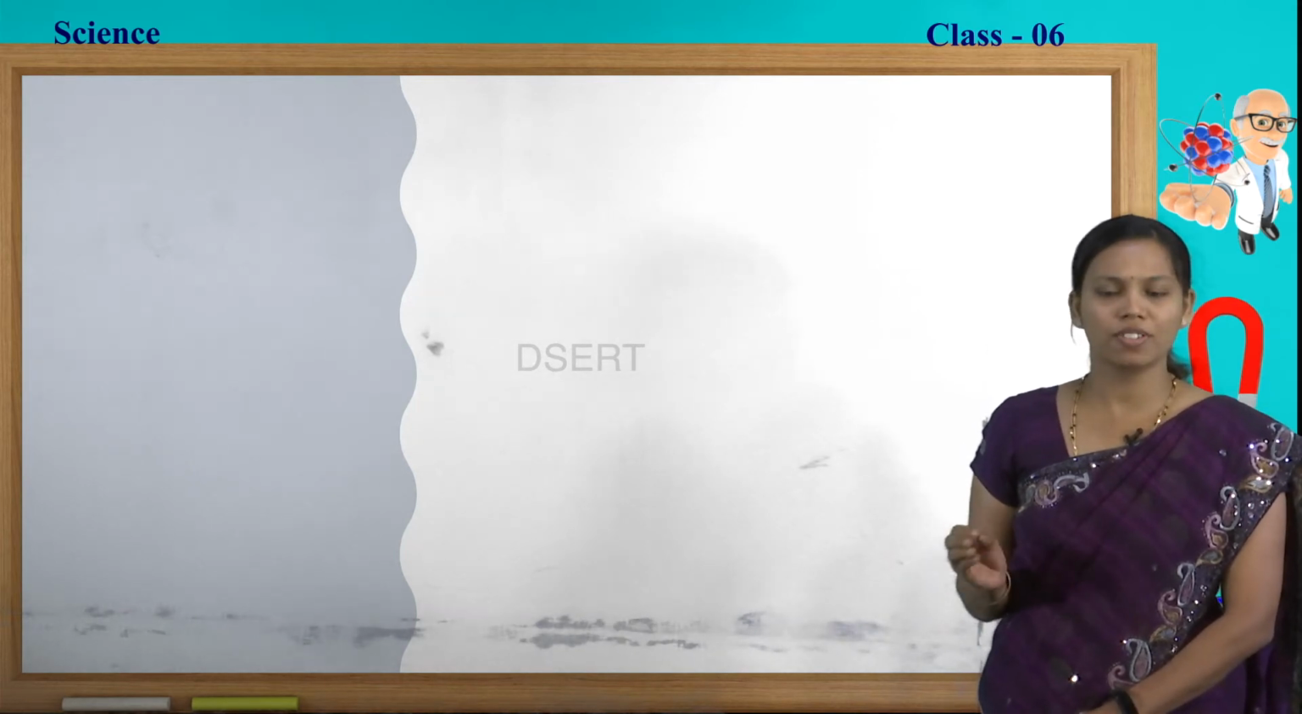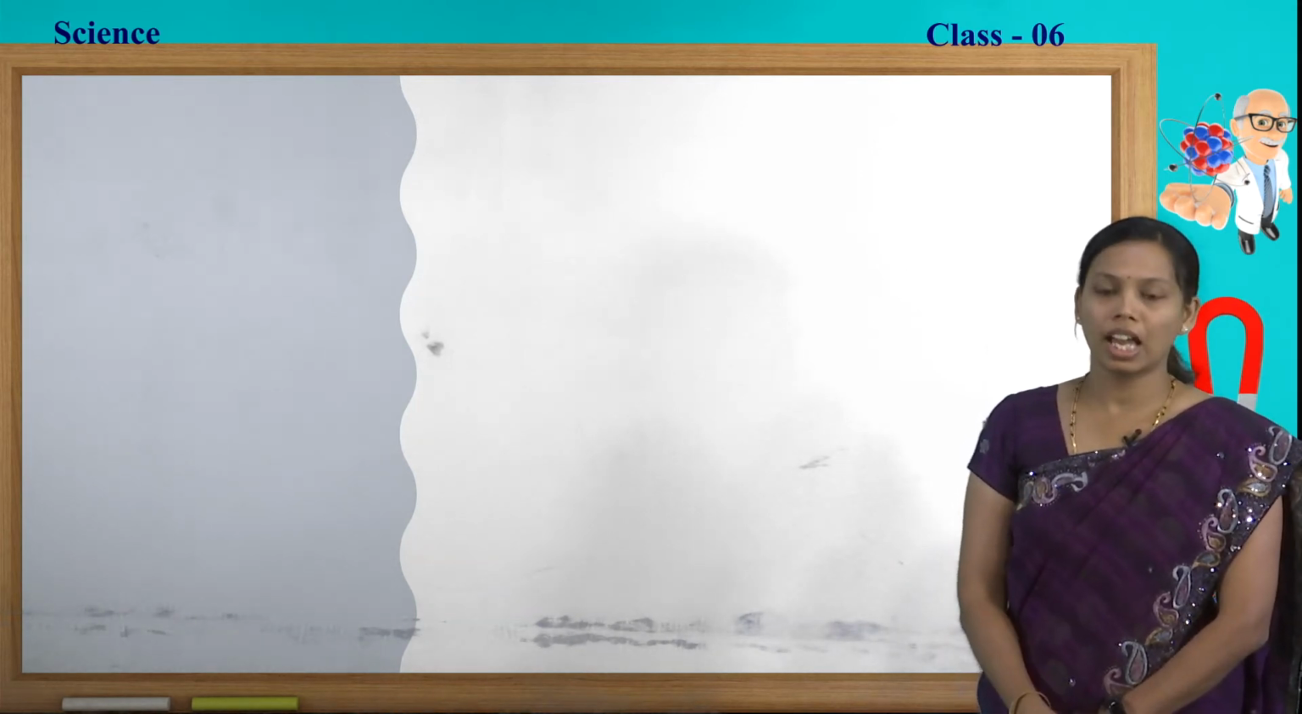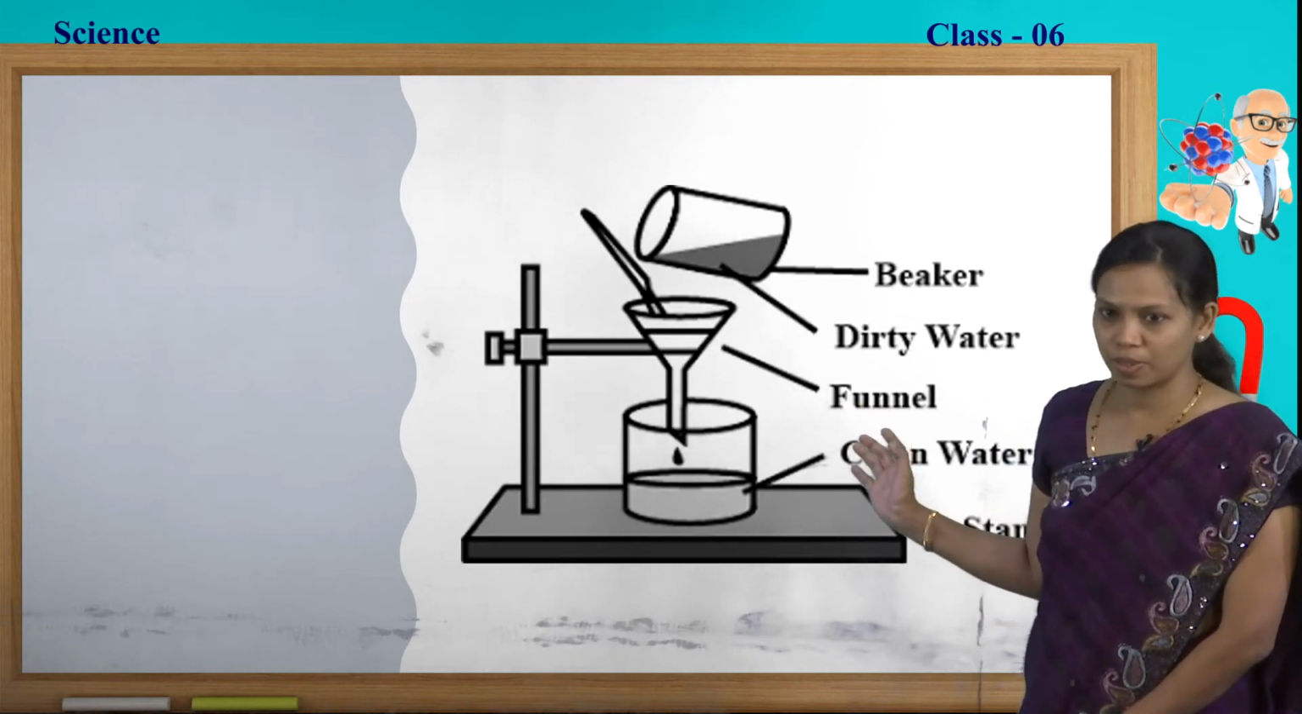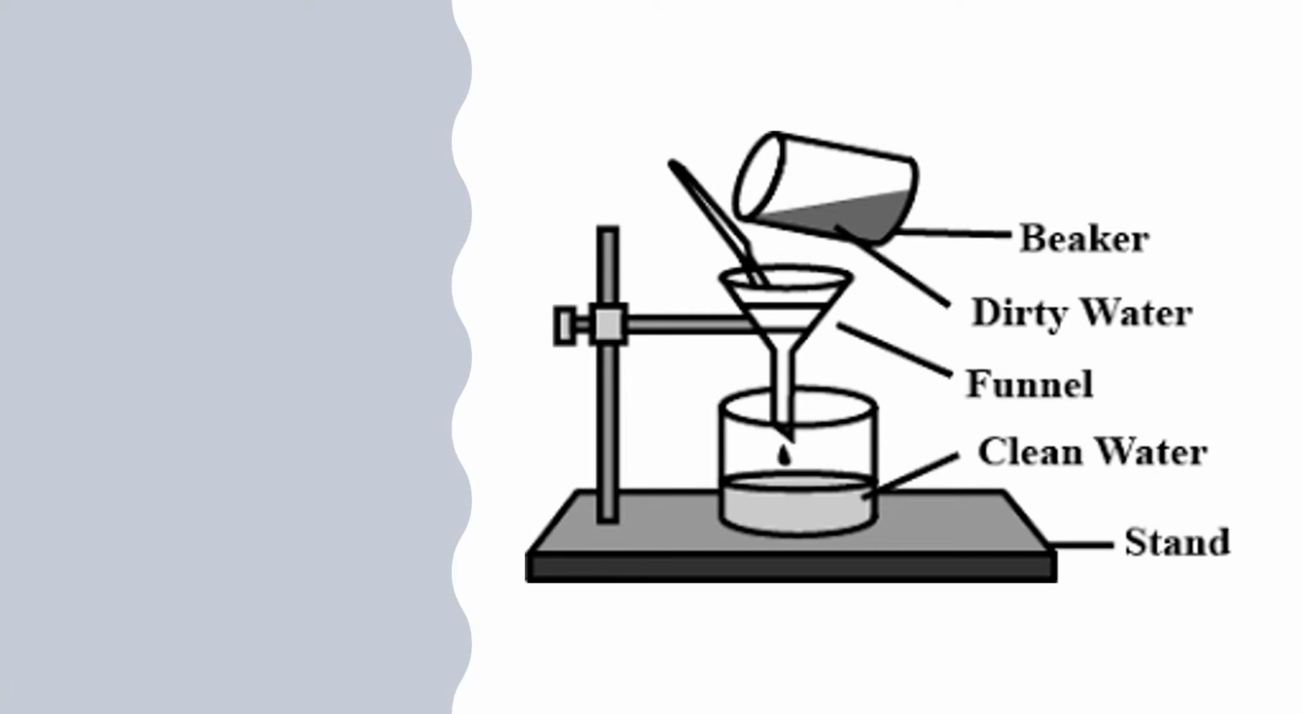It may consist of some of the impurities. At that time, what do we have to do? Look at this picture. It is nothing but the filtration. For the filtration, the apparatus required is a beaker, dirty water, a funnel, another beaker to get the clean water, and a tripod stand.